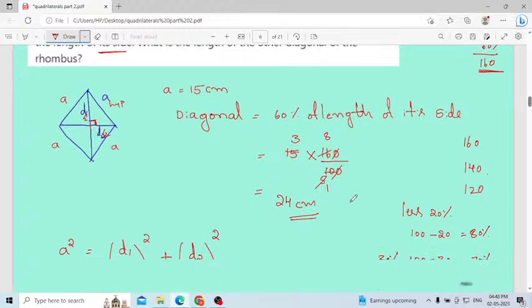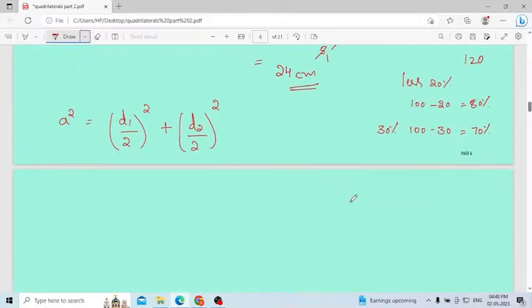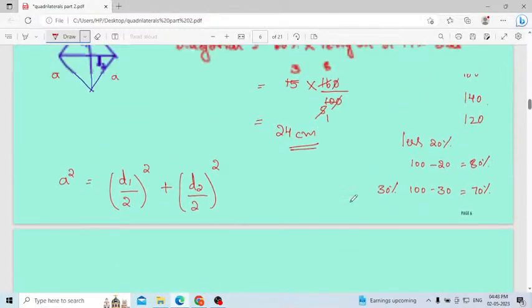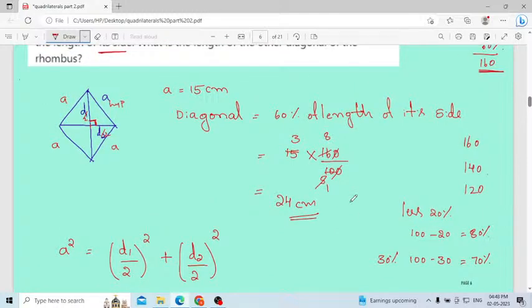Understood now, Usharani? Okay. Then you have to remember the formula. Listen now how this formula came. Consider this is the Pythagoras triangle. Pythagoras we can apply if the angle is 90 degree. This is the hypotenuse, this is the opposite, this is the adjacent. Correct now? Then hypotenuse square will be equal to opposite square plus adjacent square.